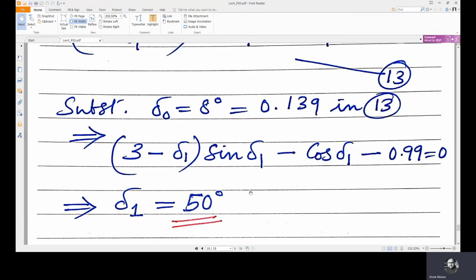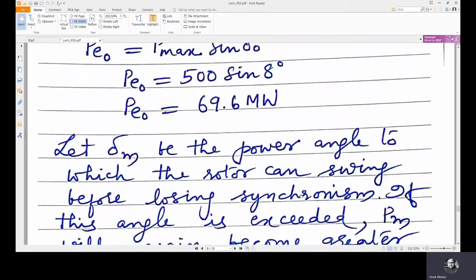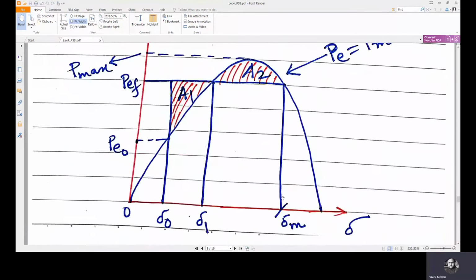Now, what is del m then? Pi minus del 1 is del m. So pi minus 50 will give you del m. So del m is basically this. In the equation you get here from the plot, you will get this particular point.